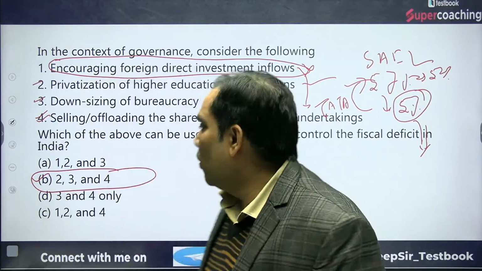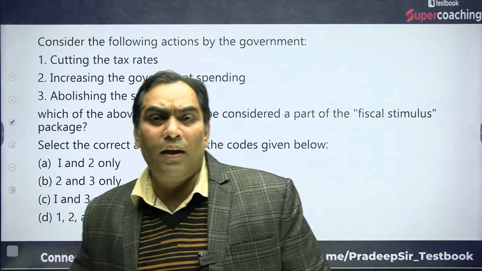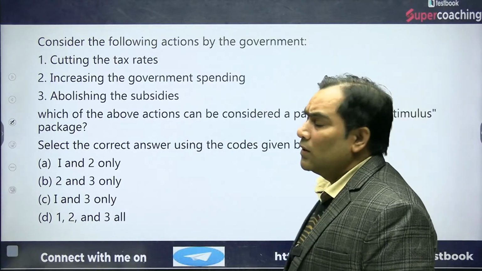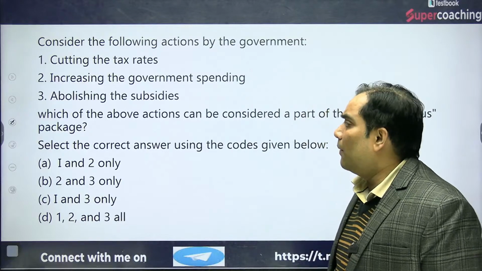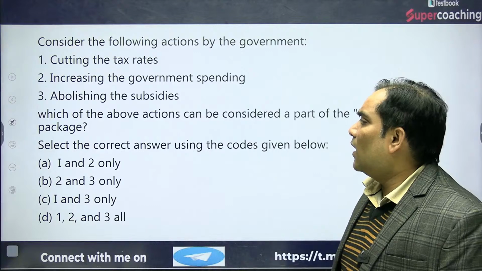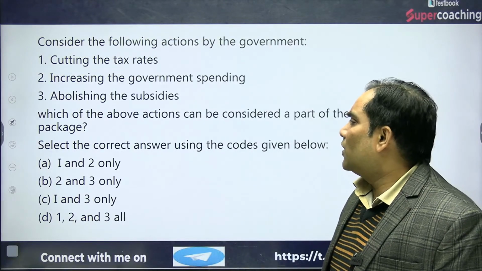Now we are going to proceed further and discuss the next question. The very next question is: consider the following actions by the government. The very first statement is cutting the tax rates. Second is increasing the government spendings. Third option is abolishing the subsidies.